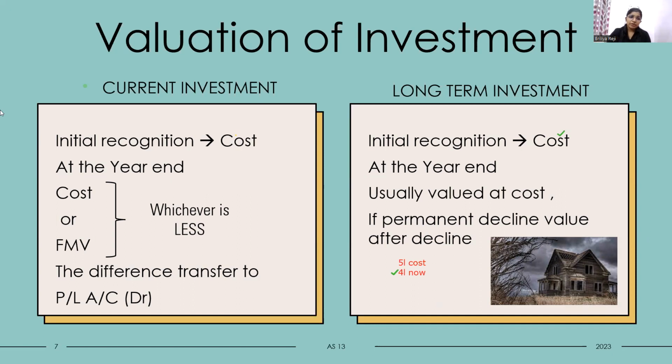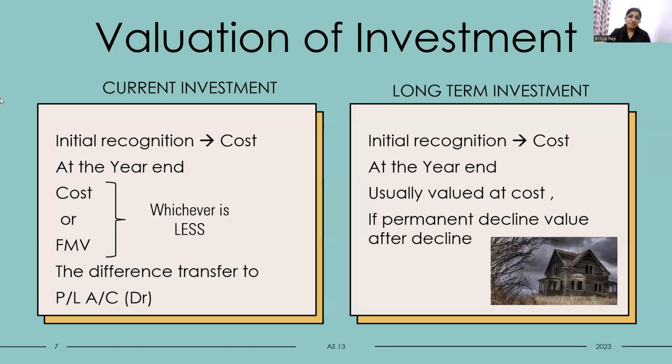What if a temporary decline occurs? Say some flood has occurred, and due to that, for 2 to 3 months people do not come to live in this property. So there is a temporary decline. But after some months, after the flood, we can recover the property. So in case of temporary decline, it will usually be recognized at cost. Only in the case of permanent decline will we recognize it at the declined value.